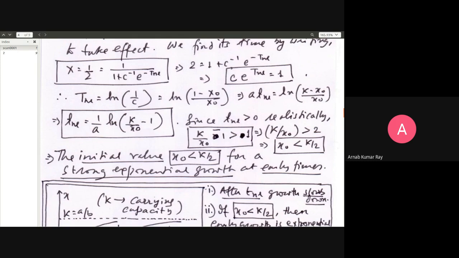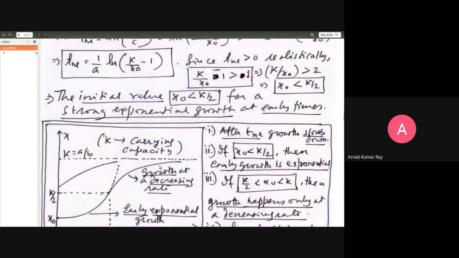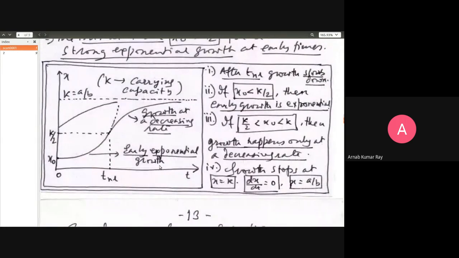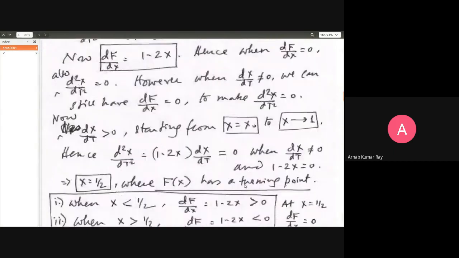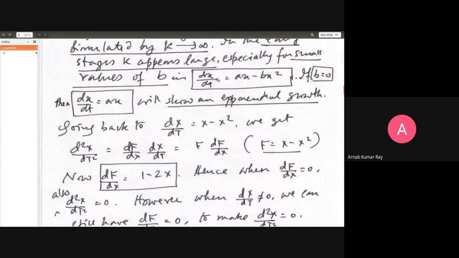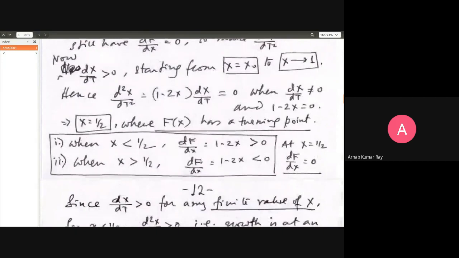Anyway, I hope you have understood this discussion of a nonlinear equation. This is also a part of your theory package, the mathematical theory problem set that I have supplied to you. You should look that up. And this logistic equation, dx/dt equal to ax minus bx squared, is one of the problems. So you can use this solution.